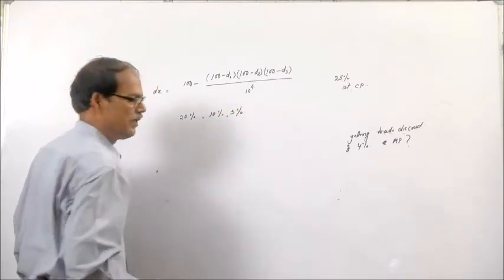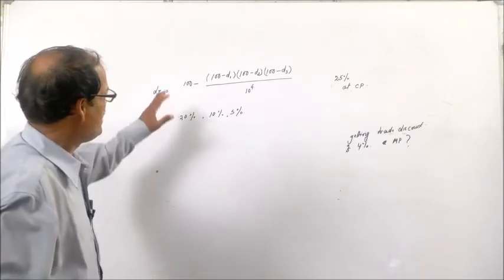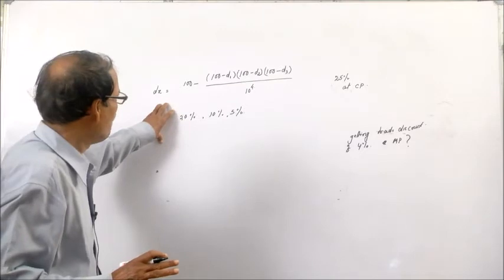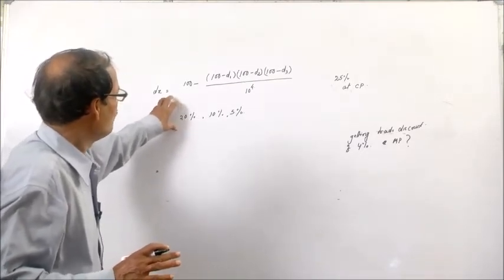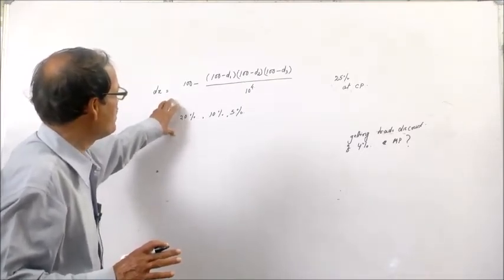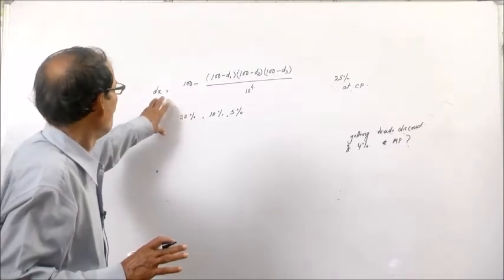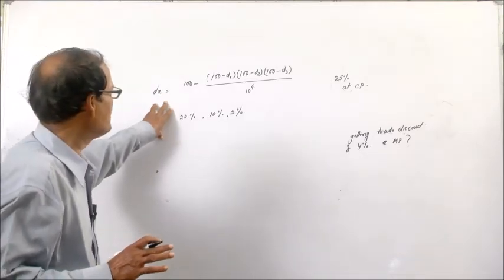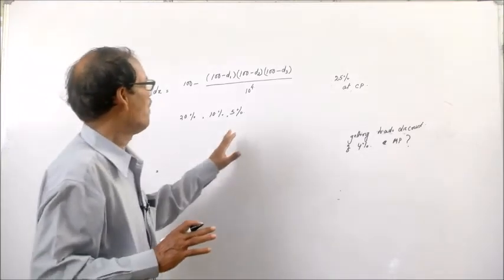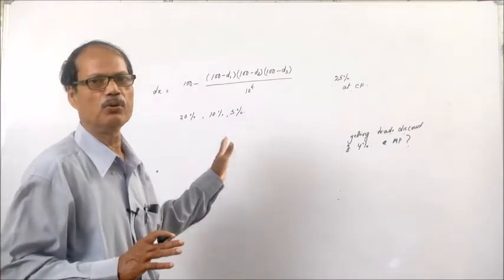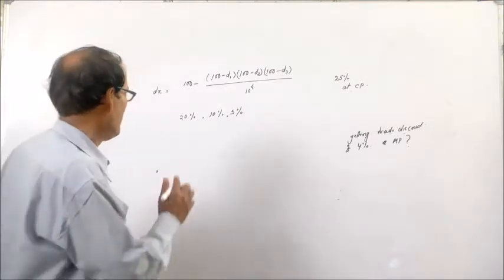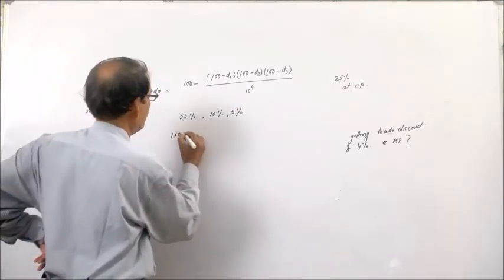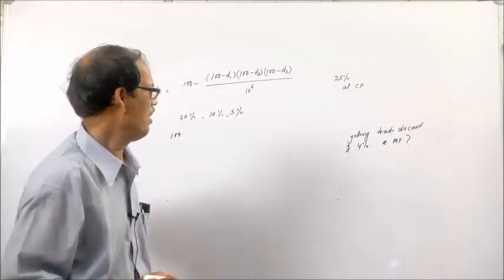Then what single discount is the sum of these discounts equal to? Or instead of giving 3 discounts, if we provide a single discount, what will be the amount? Now let us see. Suppose the marked price is 100 rupees.